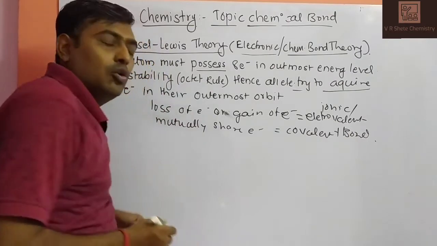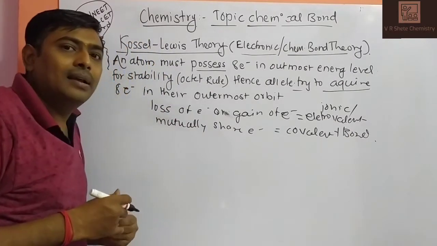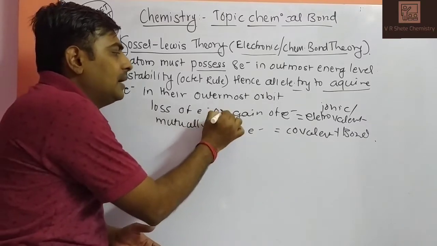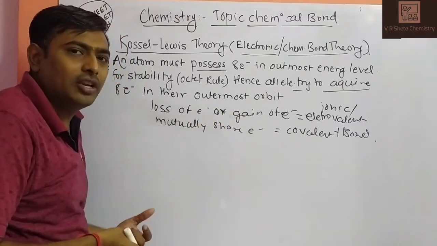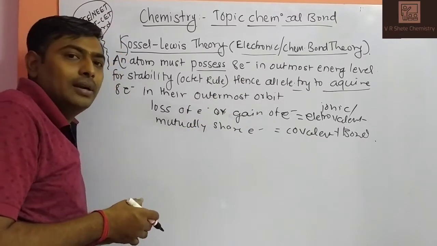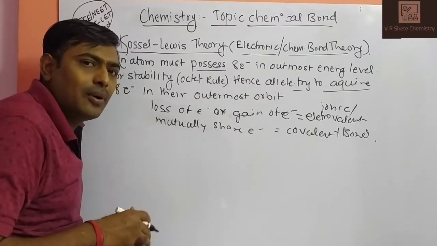At that time, a covalent bond is formed. So by these two types of electron exchange, either loss and gain or mutual sharing, it will form either an electrovalent bond or a covalent type of bond. So how are bonds formed in these elements?